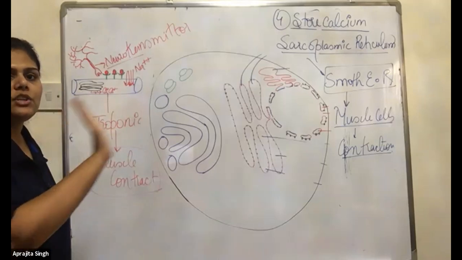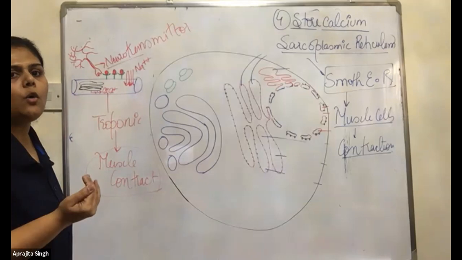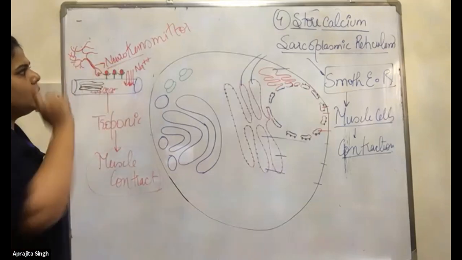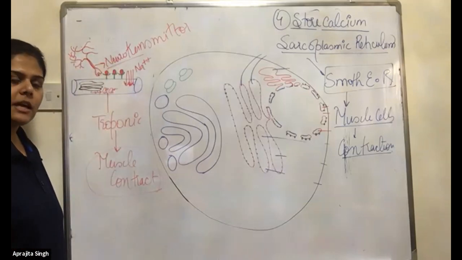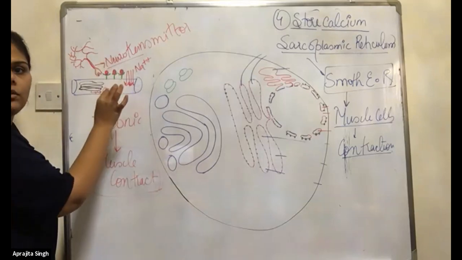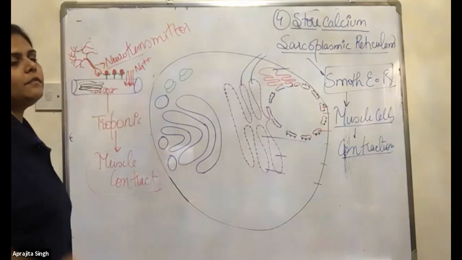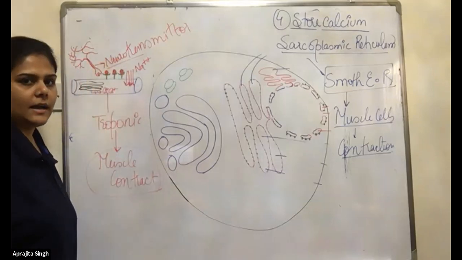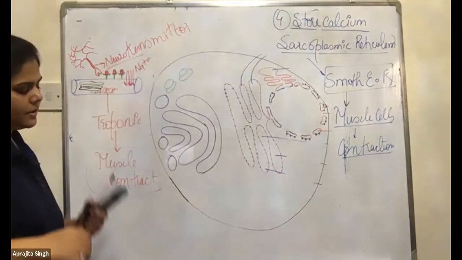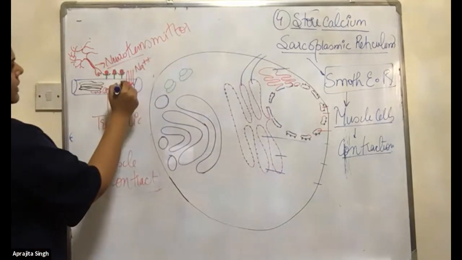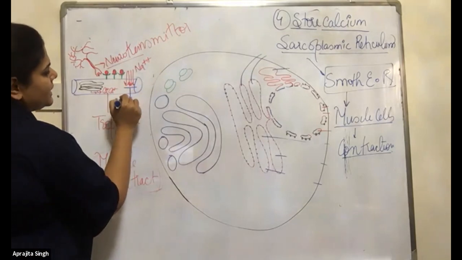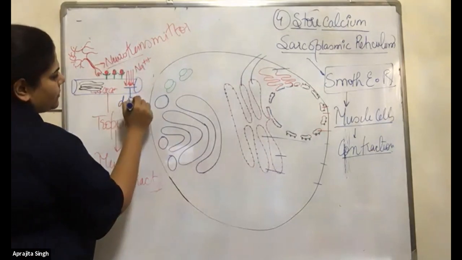We have to initiate some process. How? The neurotransmitter attaches to the receptors, and once they attach, the sodium will enter inside. Now this stage till here is known as depolarization.